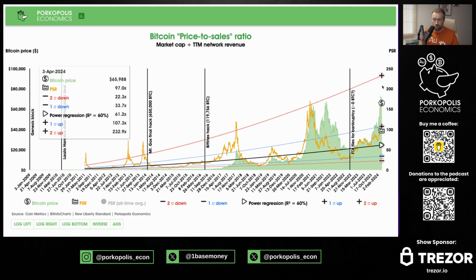2 sigma today would be 232 times miner revenue would be the market cap in such a situation, if the PSR was in pretty rare air, rare territory. And we're not there yet. We are in a little bit hot 1 sigma territory, but we're nowhere near 2 sigma, which we have hit with this metric on every single prior bull run of Bitcoin.